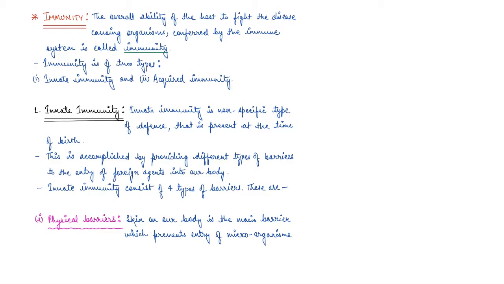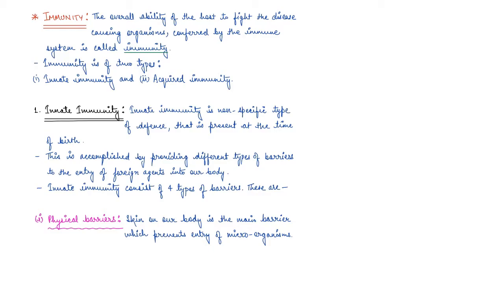So as soon as we are born, we have innate immunity. I hope I'm understood to you guys. I will repeat it again. As soon as we are born, we have a certain defense system in our body against pathogens, against disease causing agents. And this is nothing but the innate immunity. So it is non-specific.